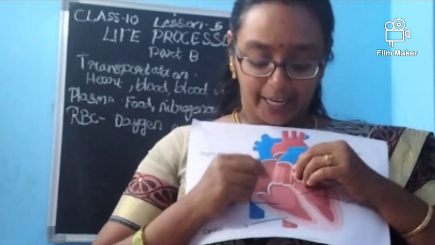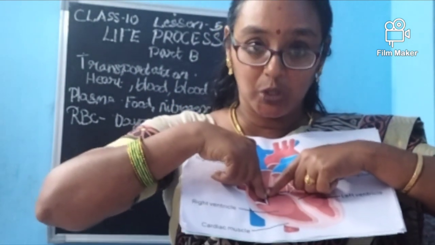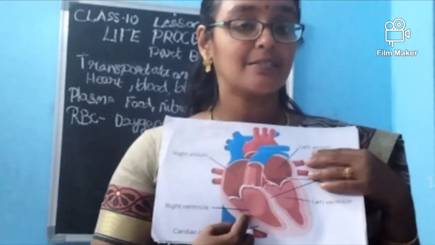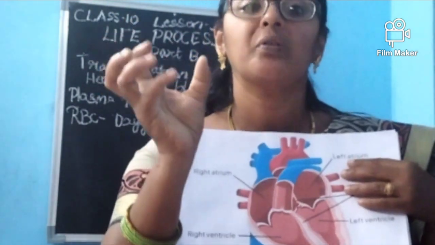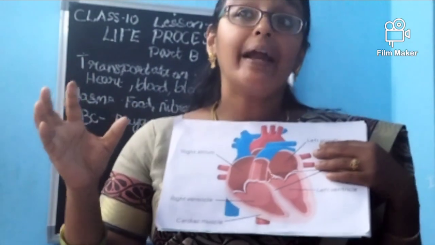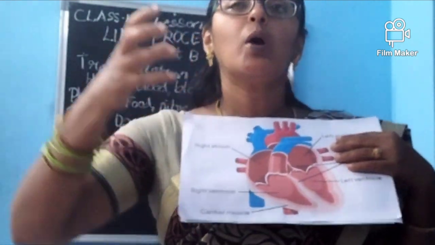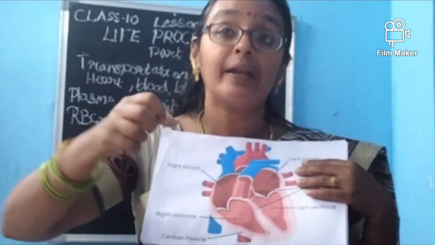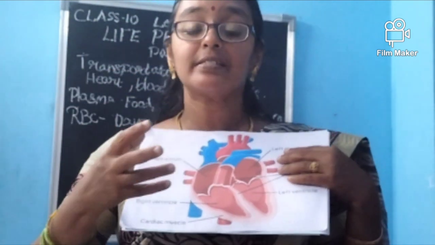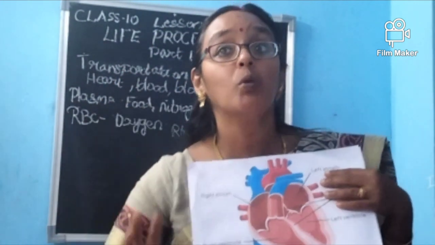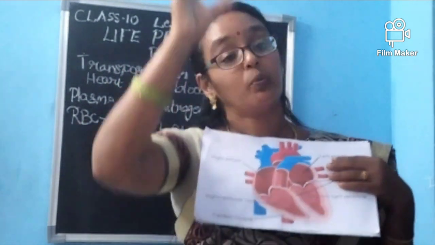Okay. When the blood is coming to the right atrium, the heart will expand. So what will happen? It helps for the easy movement of the blood to the right ventricle. When it reaches the right ventricle, the heart contracts. So what will happen? The blood has to be pumped. When you are applying pressure on it, what will happen? The air will be moving. In the case of a balloon, if you are applying pressure, this air will move to one side, right?